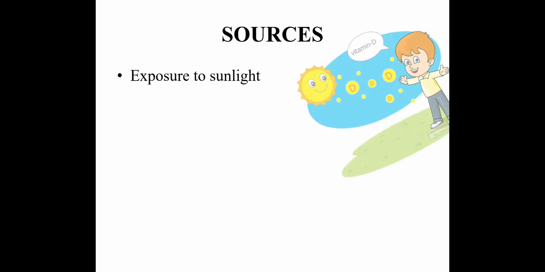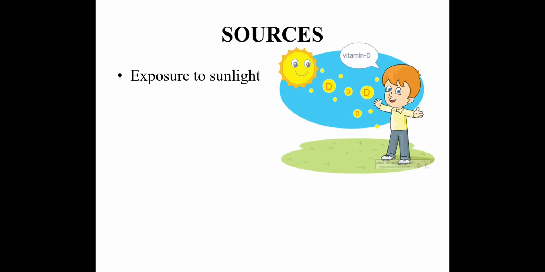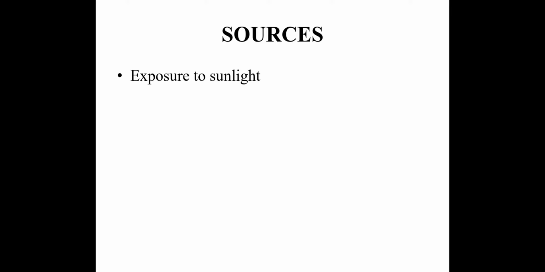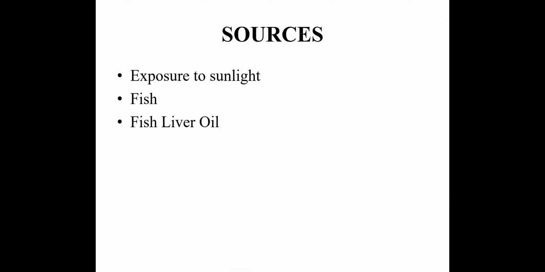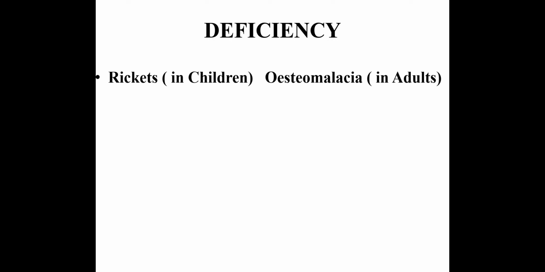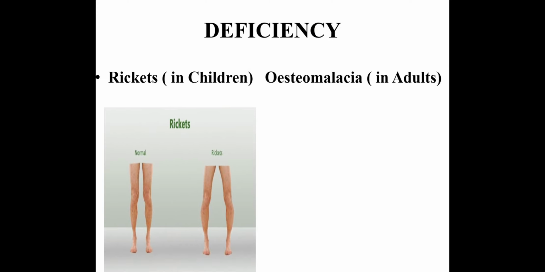The food sources of vitamin D are exposure to sunlight, which is said to be the cheapest source of vitamin D. Second are fish and fish liver oil, egg yolk, butter, and ghee. Next are the deficiency diseases of vitamin D, which are rickets in children and osteomalacia in adults.